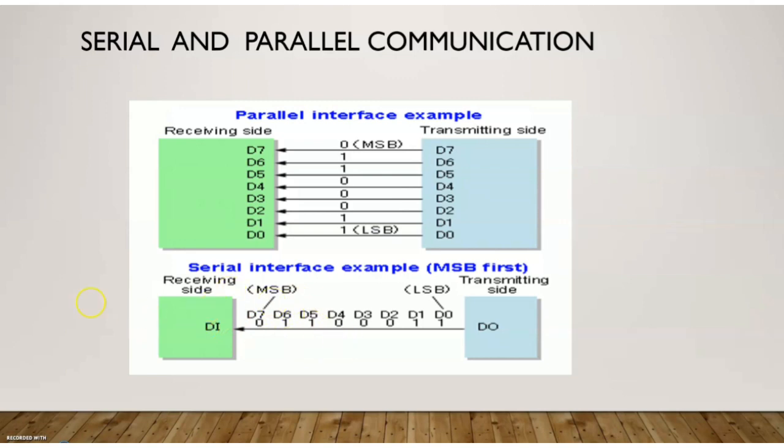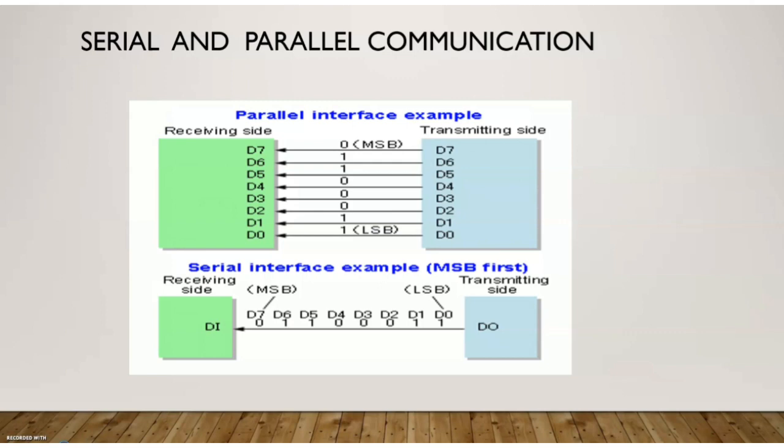This is a serial communication interface, and here we are choosing a line in which we are sending the MSB first, then the next bit, likewise till the LSB, bit by bit. Serial communication is relatively simpler, but the data rate will be lesser. So that is the difference between serial and parallel communication.